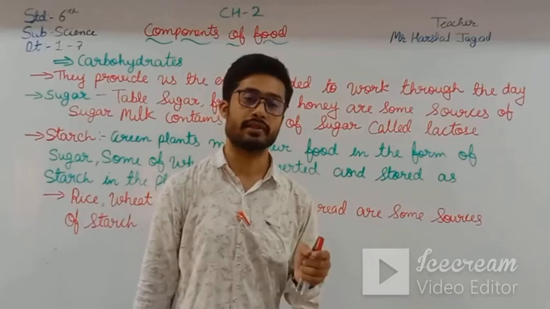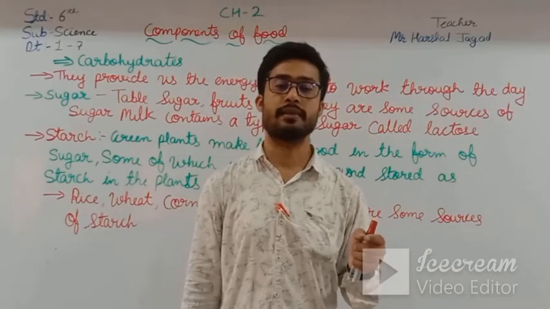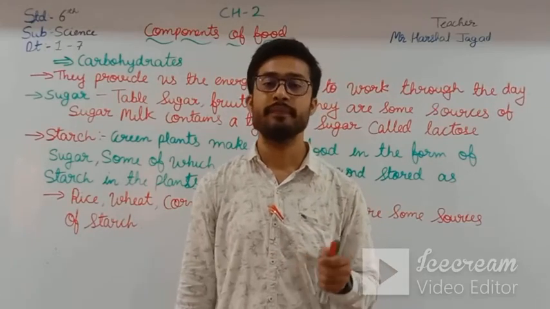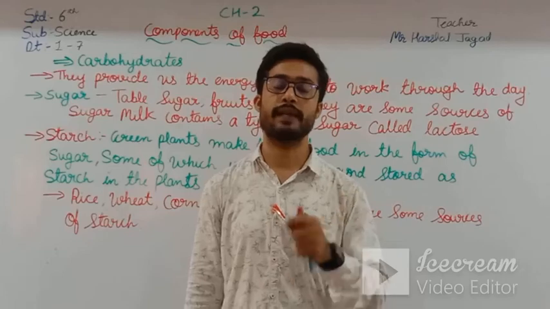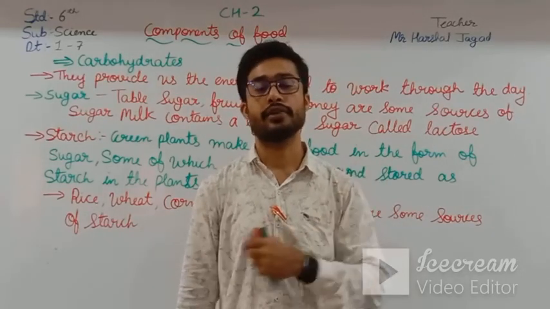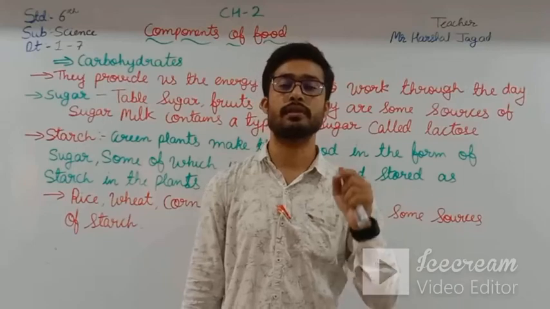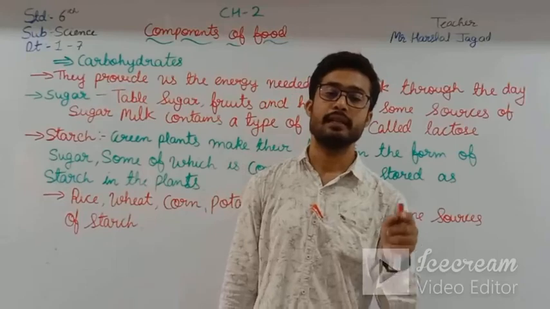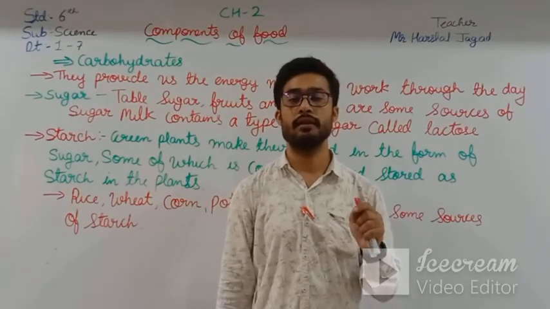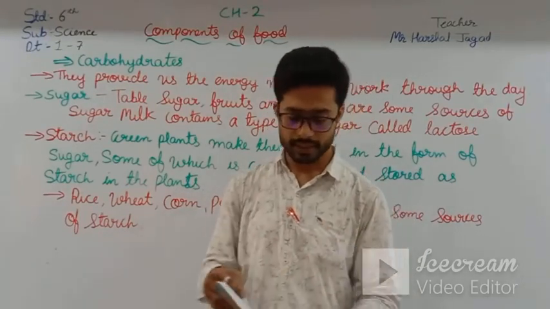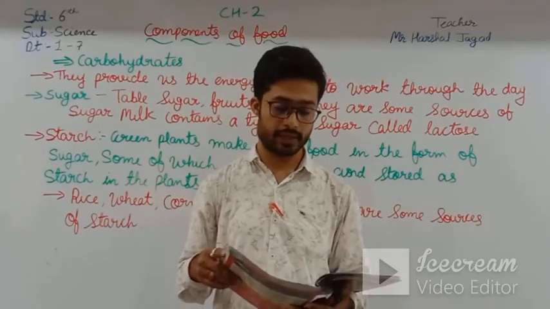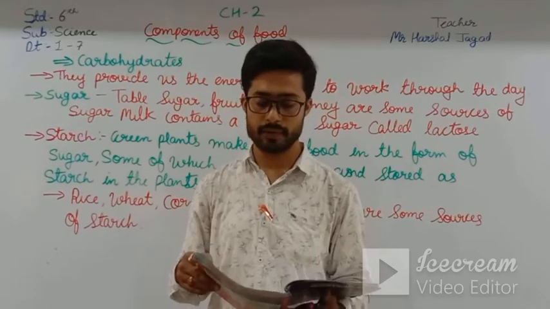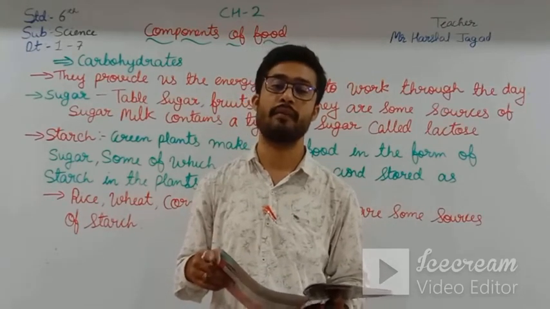In that, we require food, Benedict solution, and a test tube. What was the method? First we have to crush the food, put it in the test tube, add some water and shake it well. Then we add the Benedict solution, and according to the color change we can know the amount of sugar. If it is green, then it is very low. If it is yellow, then it is low. If it is orange, then it is moderate, and if it is red, then it is a very high amount of sugar.